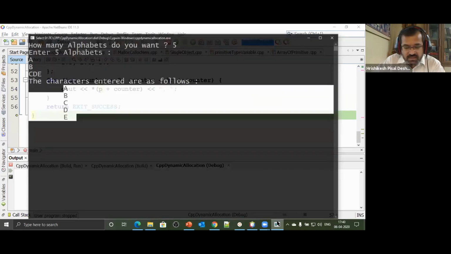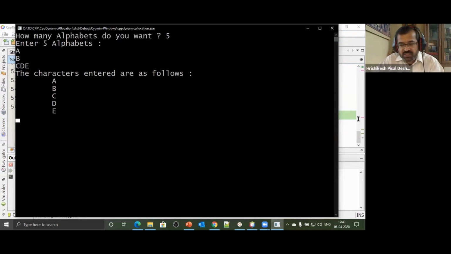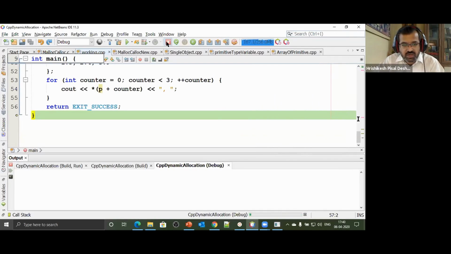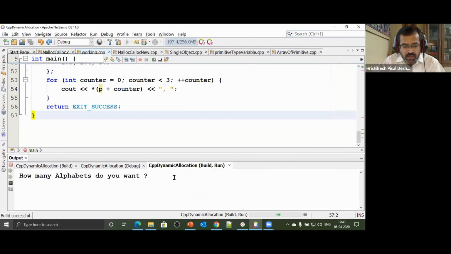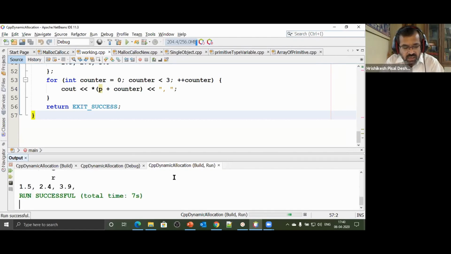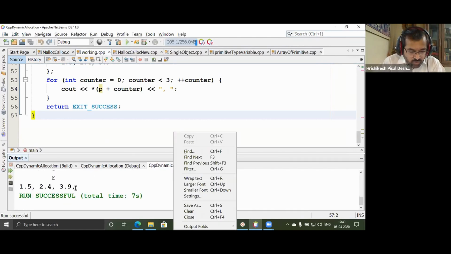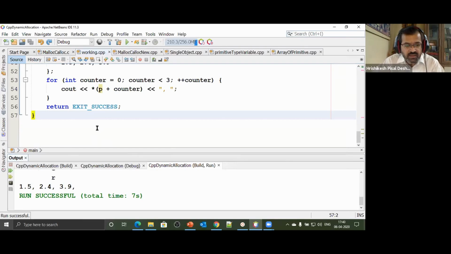I forgot to release it. Don't worry, the values will remain below. Oh, it just did not get printed. I'll run the code and show you. It is always there. How many alphabets would you like to have? I said 5 alphabets. Enter K, A, V, D, E, and R. And look at that, there are 3 values, 1.5, 2.4, and 3.9. That means they are there.